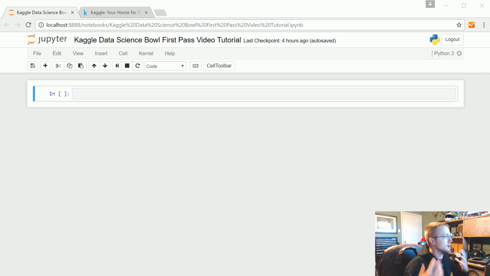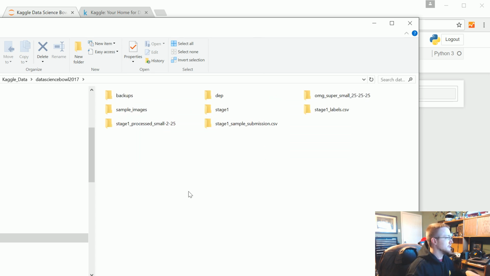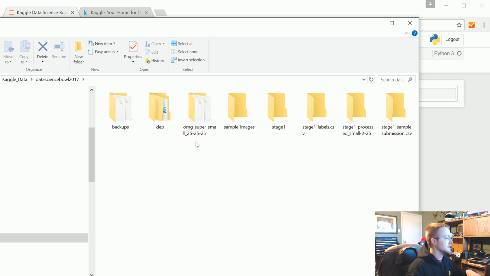The first thing that we know is the case, at least for now, is that the data we have is CT scan data, with each patient having their own scan. If you go to the files, I can actually bring them up. So here are the files that I've got downloaded. This is stage 1, and this is the stage 1 labels. I've already pre-processed some of this data. Then this is the sample submission CSV, and all that. But basically stage 1 is what we're interested in.